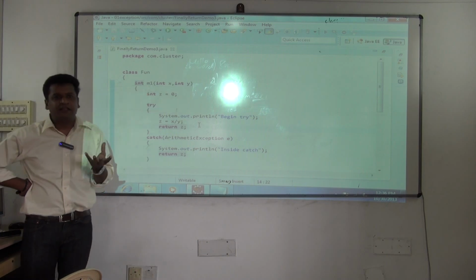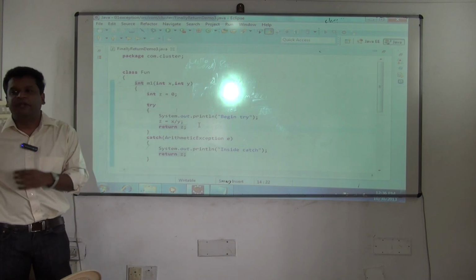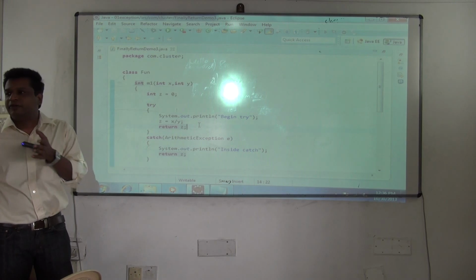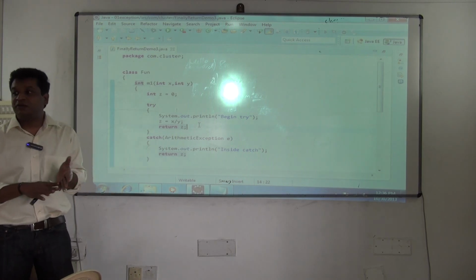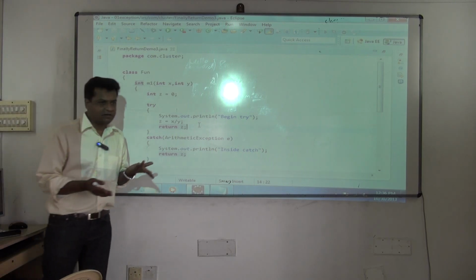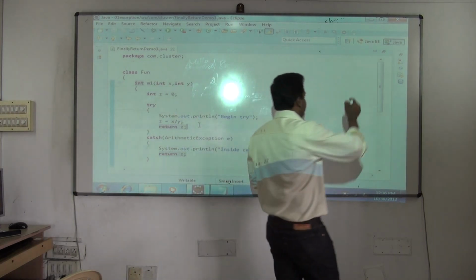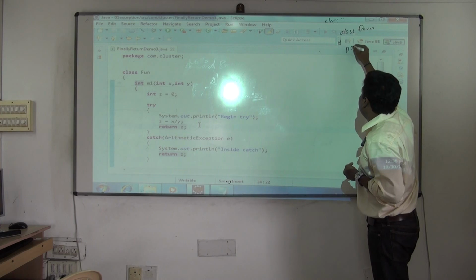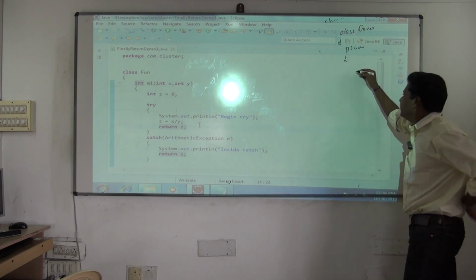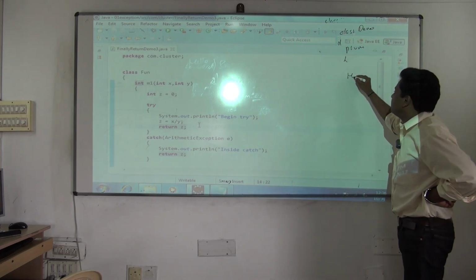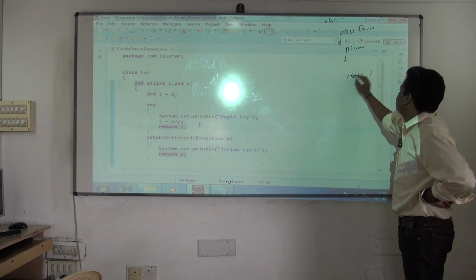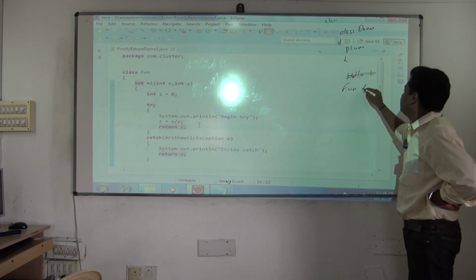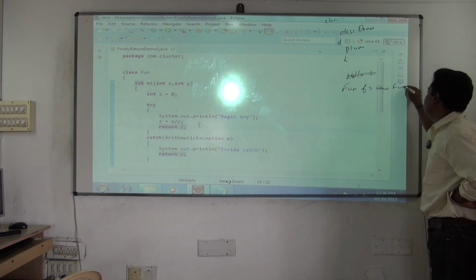Void. Generally when you are writing logic, say you want to divide two numbers, what will you do? You will write that logic in another method. All the logic will not be written in the main method, and you will call the method. Generally this is how you would like the logic to be written. In PSVM, supposing I have written the code here: Fun f = new Fun, this is a class.